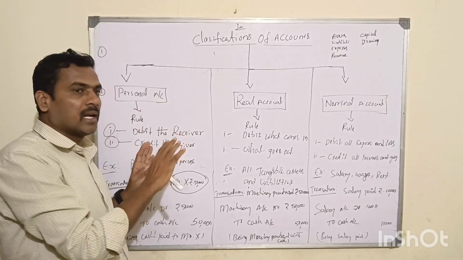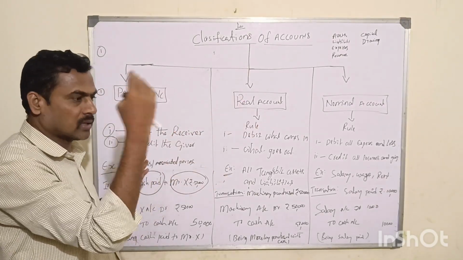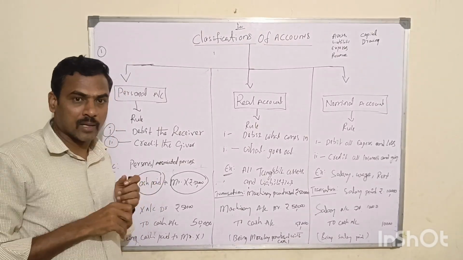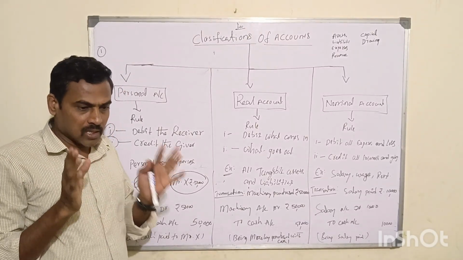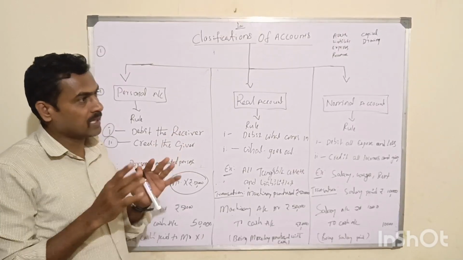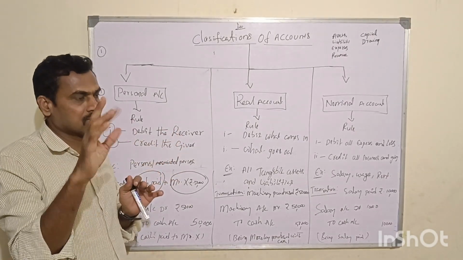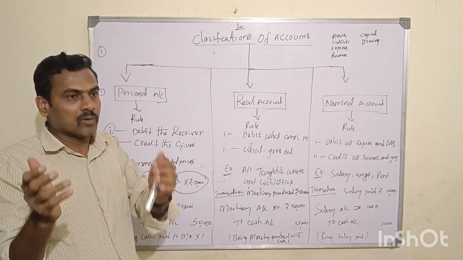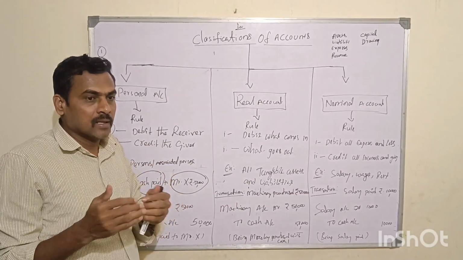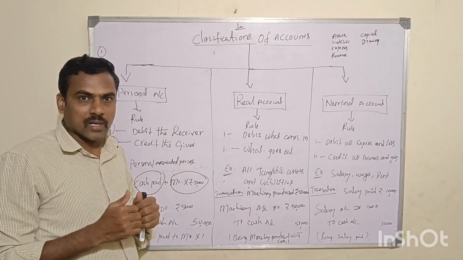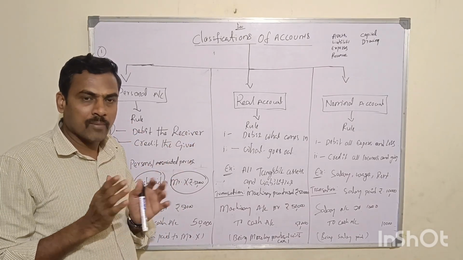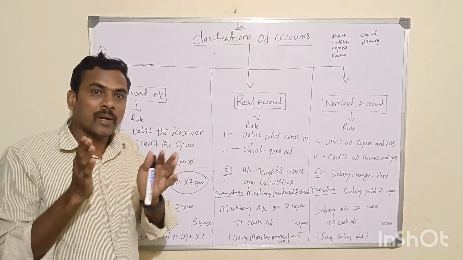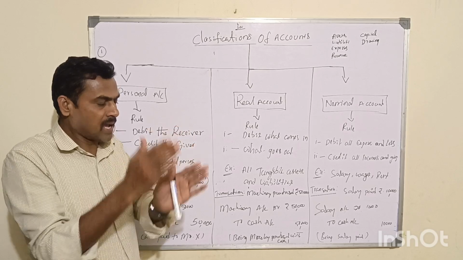Then from journal entry to ledger, from ledger to trial balance, it is a summary, right? What is trial balance again? Don't worry, all the non-commerce students who are watching this video, when I talk about ledger and trial balance I'll give detailed explanations. But at this point of time, I just want to say what a trial balance means. It's a summary of all the ledger accounts, right? Why will a business entity prepare the trial balance? To know the mathematical accuracy of all the ledger balances.